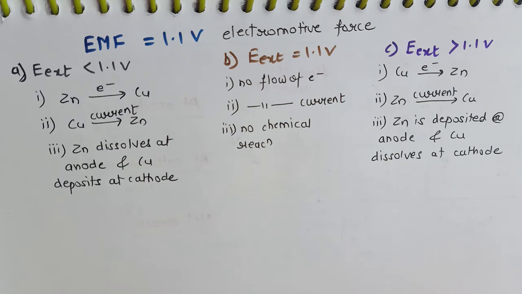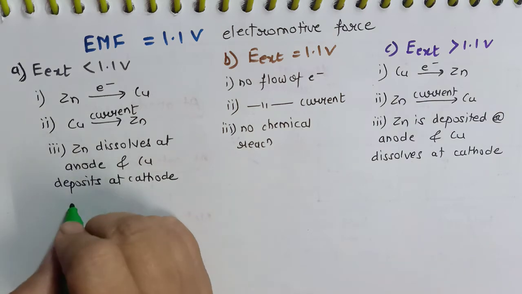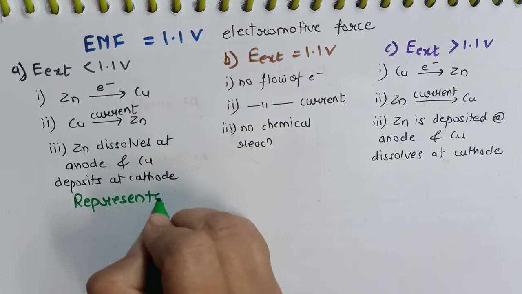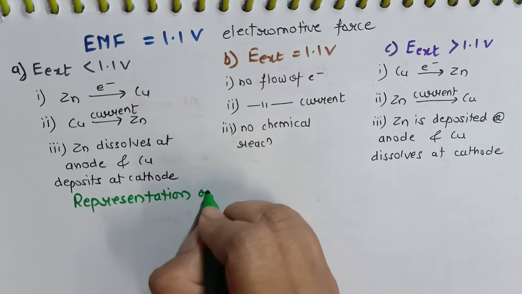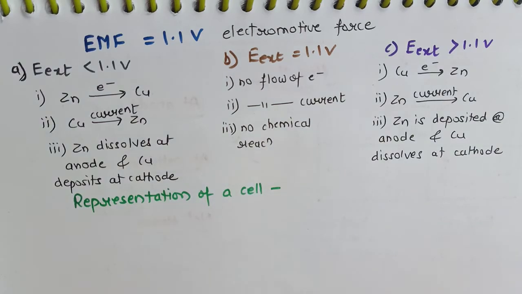Now every time it becomes very difficult to draw such a big diagram of the cell and explain everything in it, and therefore every electrochemical cell is represented in a particular manner, and so we are going to study the representation of a cell. Representation of an electrochemical cell. Now there are two parts.